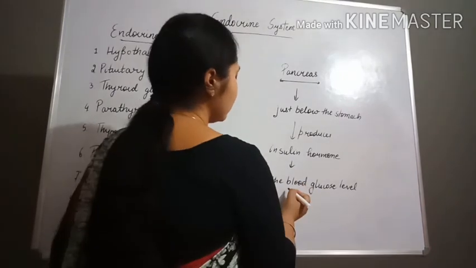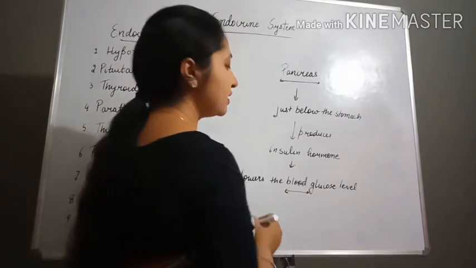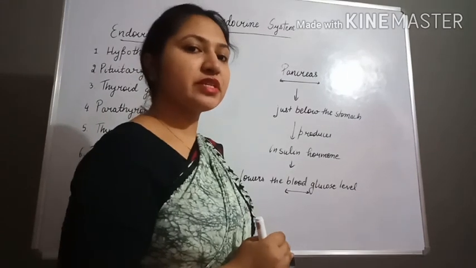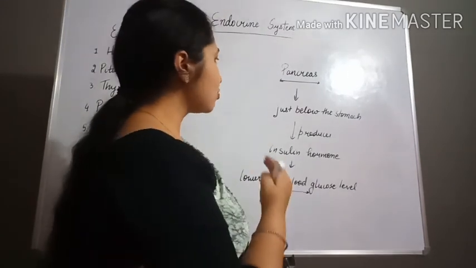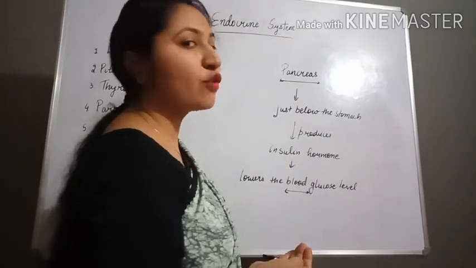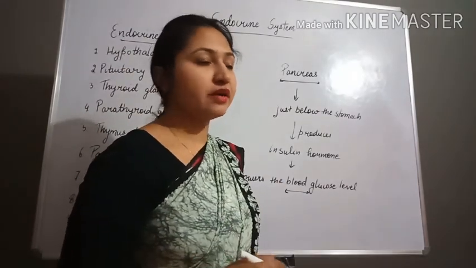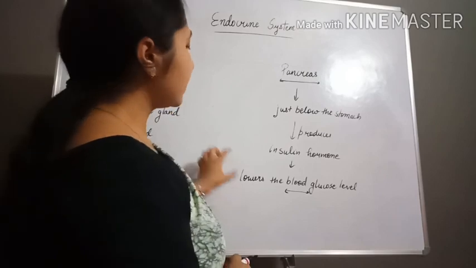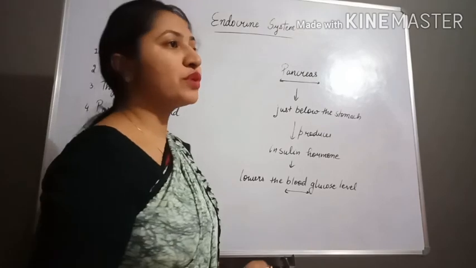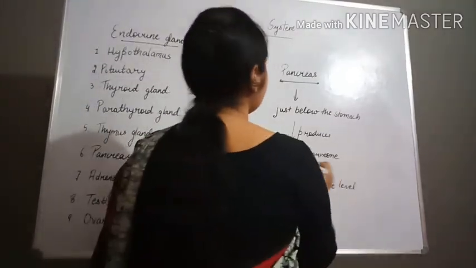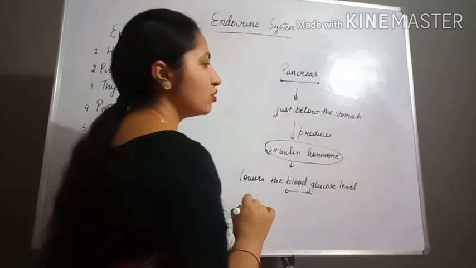Lowering the blood glucose level means lowering the sugar level that is present in our blood. So the insulin hormone is responsible for regulating the sugar level in our blood. Now what happens if the insulin hormone is not produced, if there is a deficiency of the insulin hormone?